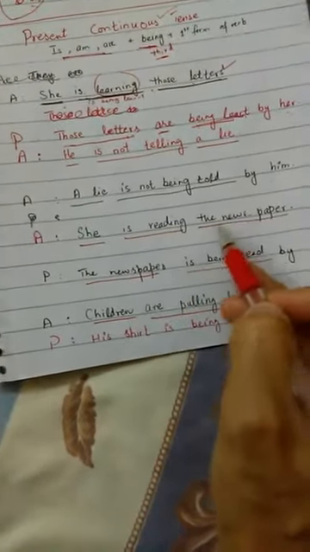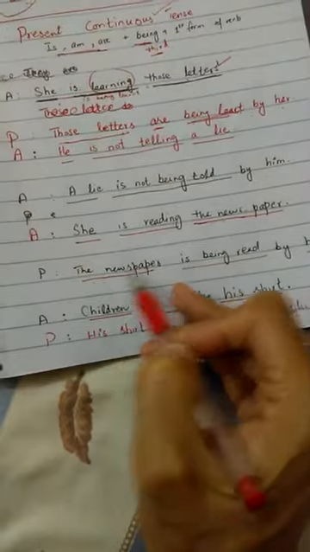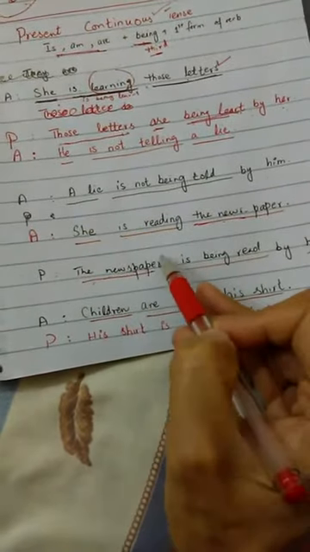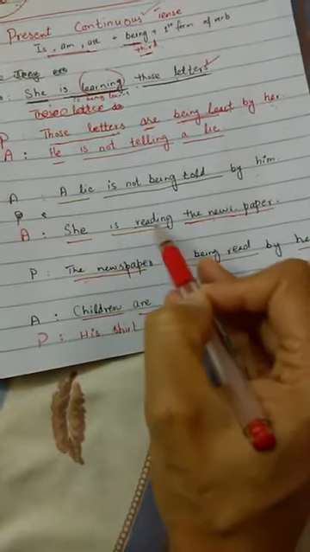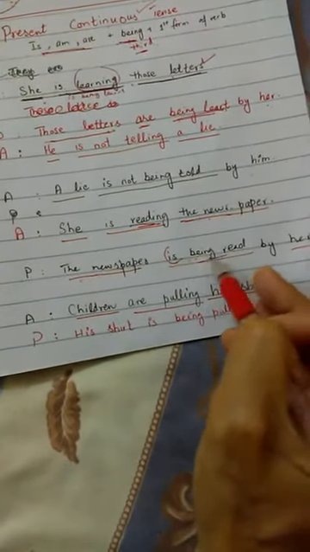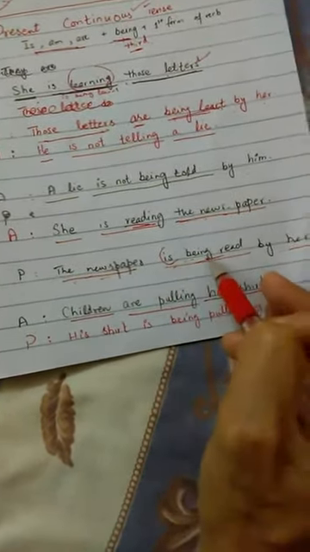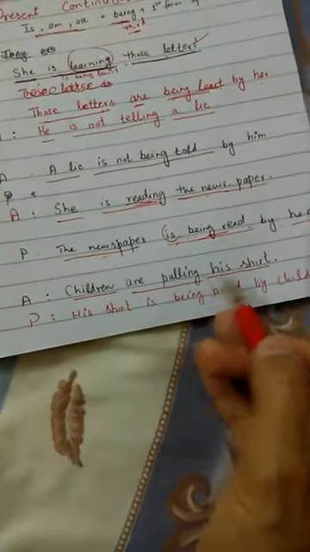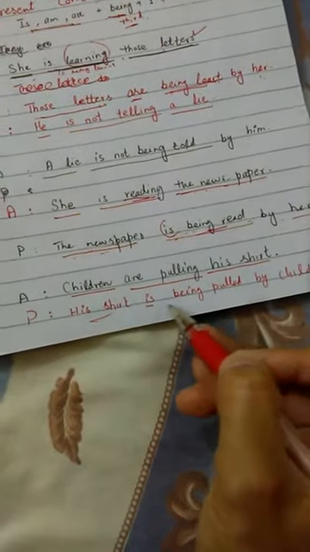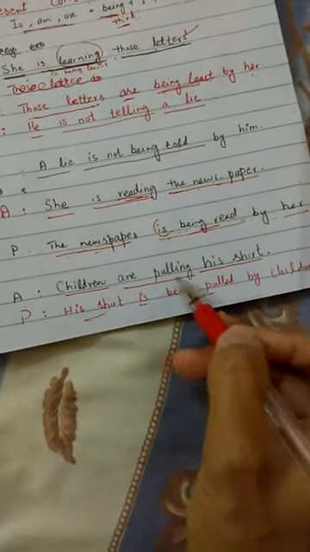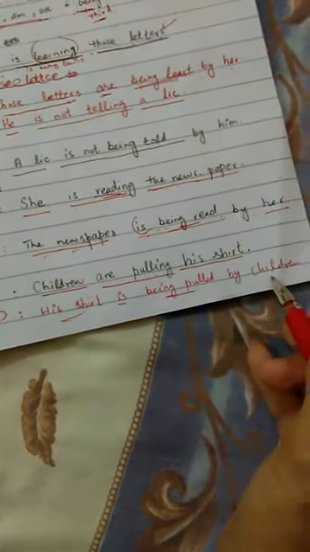She is reading the newspaper. The newspaper is singular. Reading will be changed into being read. The newspaper is being read by her. Children are pulling his shirt. His shirt is being pulled by children.